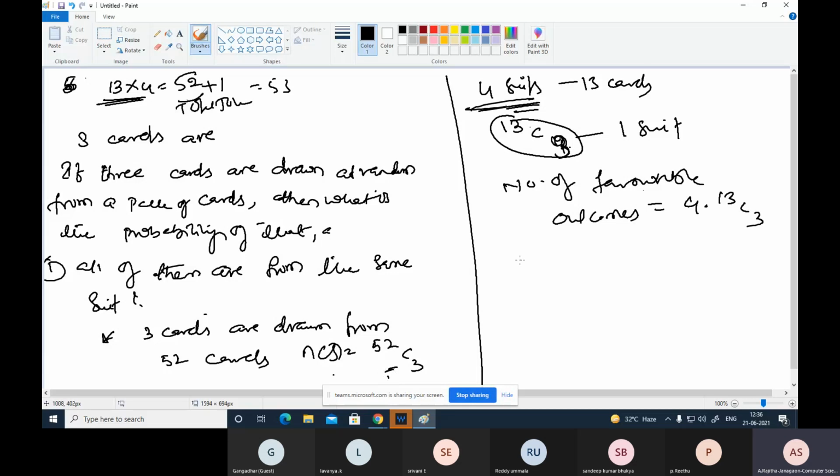Then the required probability is what? Probability equals favorable cases divided by total cases. So here the favorable cases are 4 into 13C3, divided by 52C3. So this is the answer.